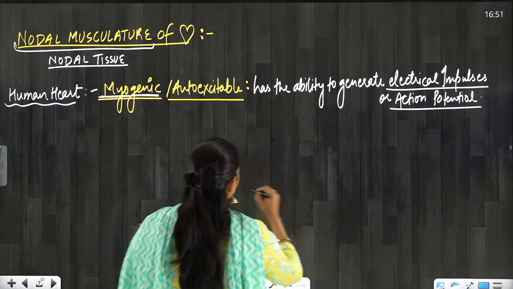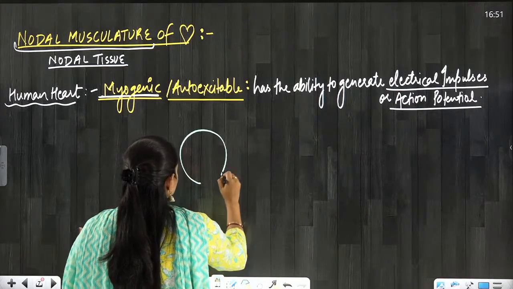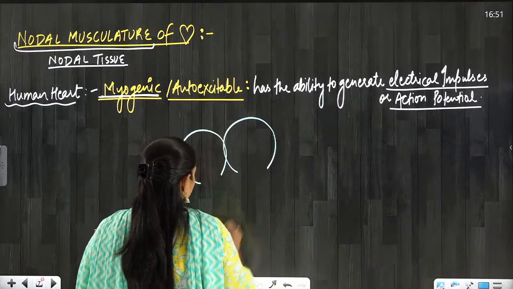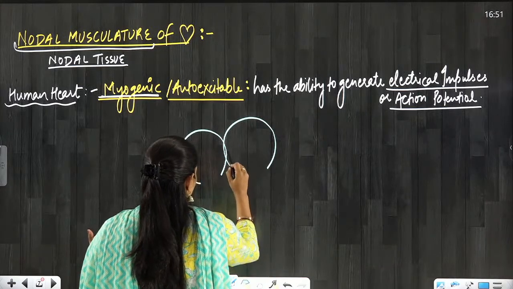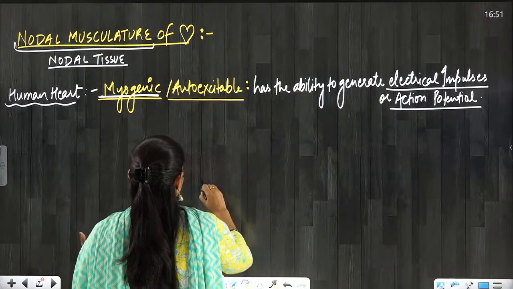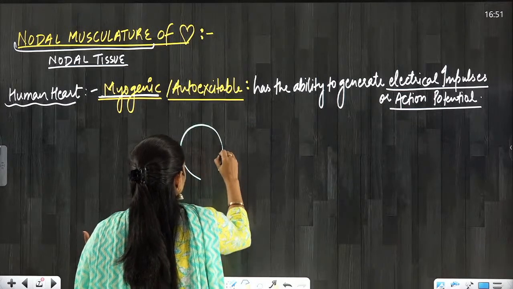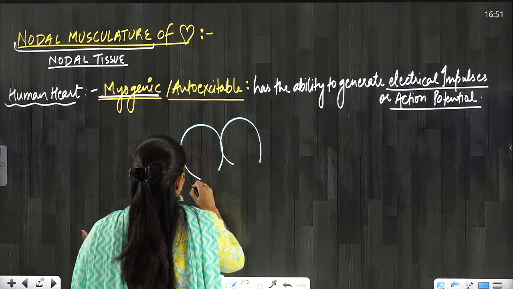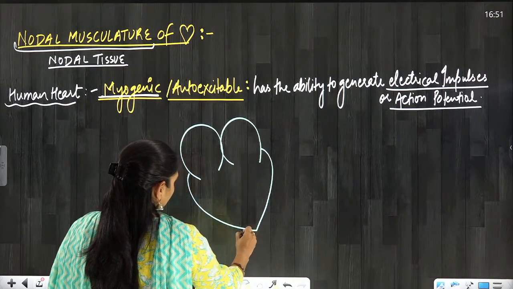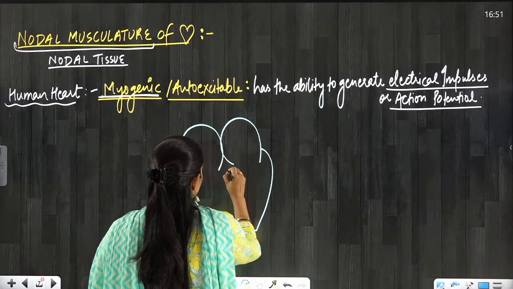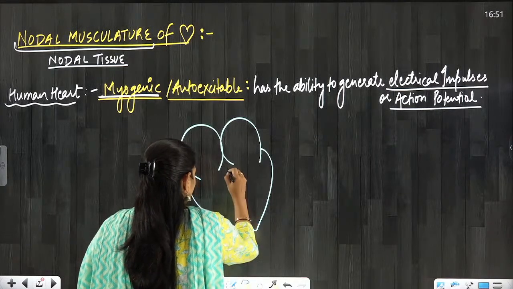So I am again going to draw this heart we have seen. These are the two atria and these are the ventricles here. And we have seen the interventricular septum also.